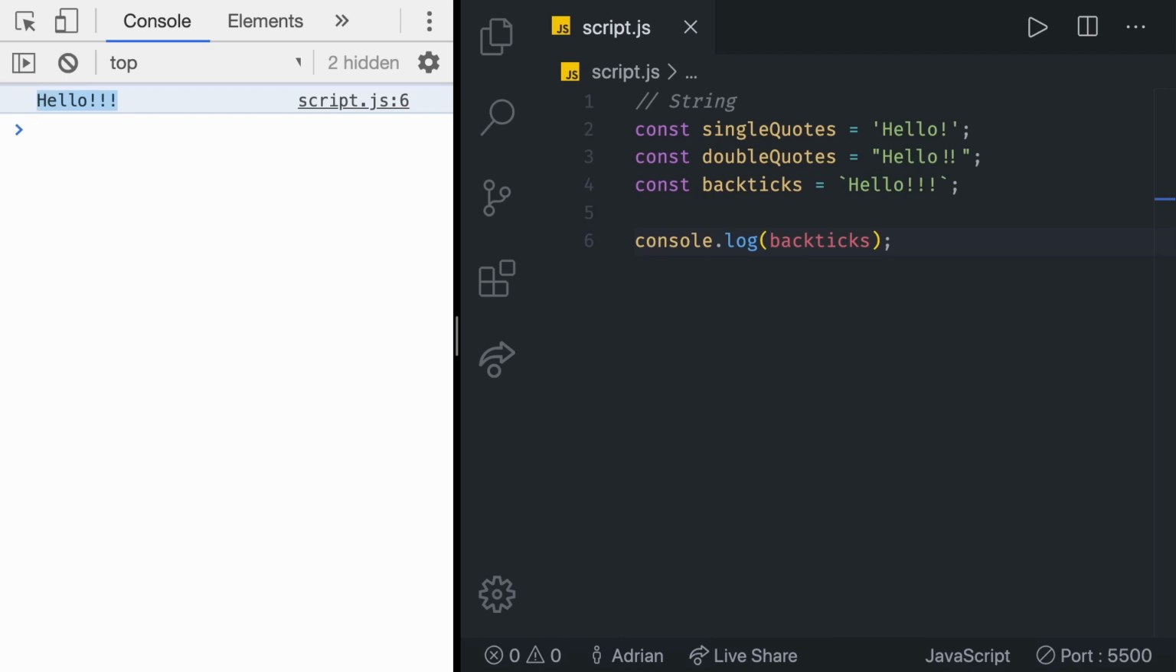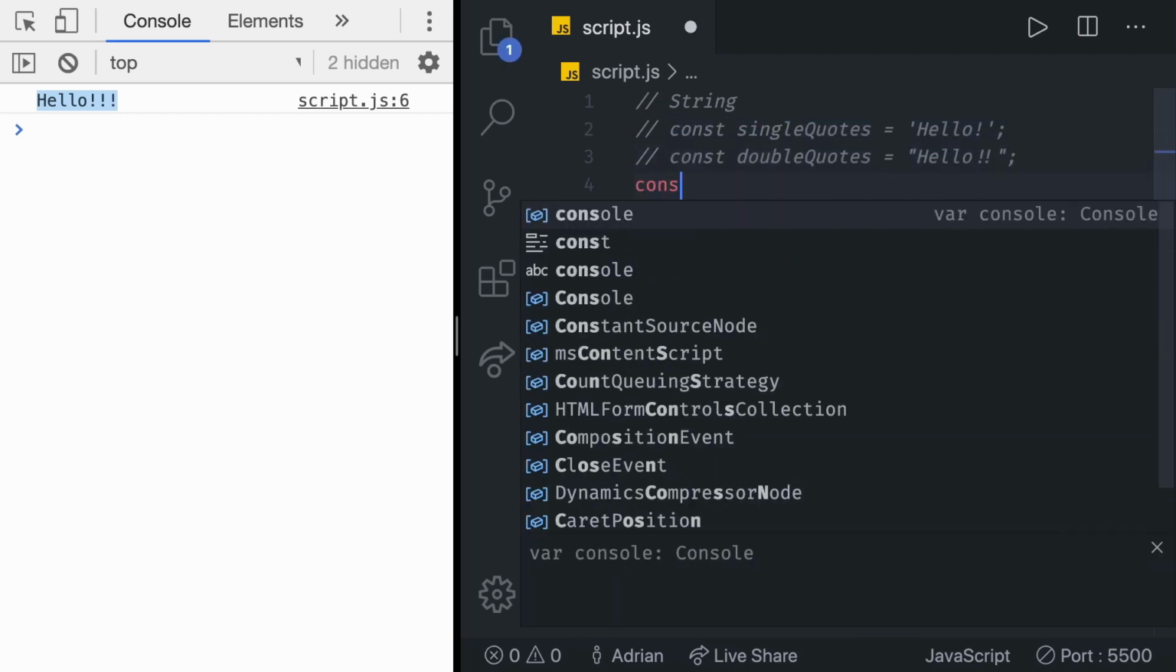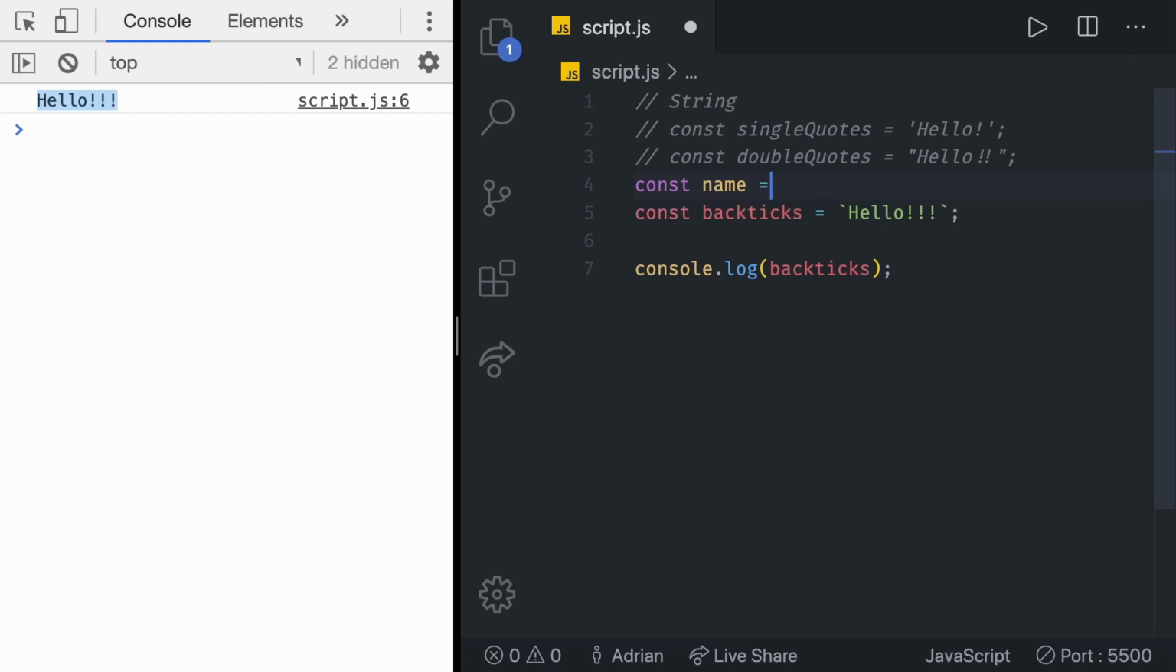So why is it a complex string? What's so special about the third way of creating a string? Backticks provide extended functionality. They allow us to embed variables and expressions into a string by wrapping them into a $ sign and then curly braces. I'm going to comment out these 2 lines, and I'm going to create a new variable, const called name, for example. In this case, name is going to be, let's say, Jane.